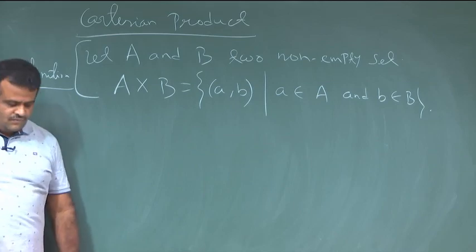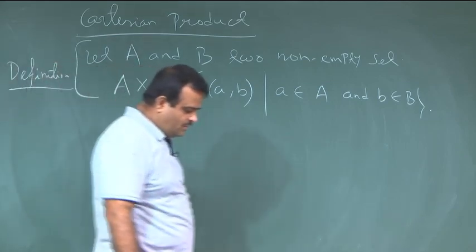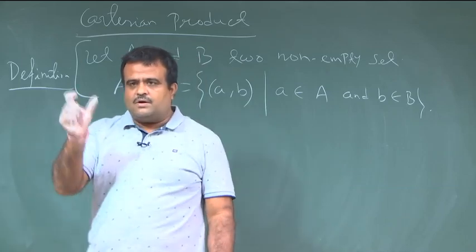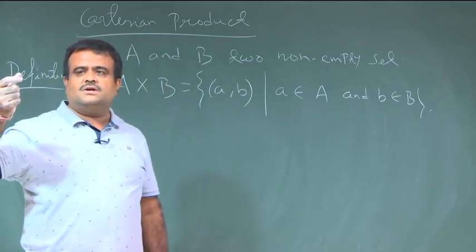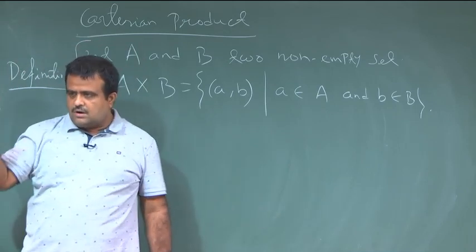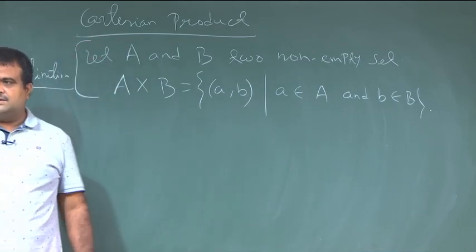So, we take all the ordered pairs (a, b), where the ordered pair has two elements.